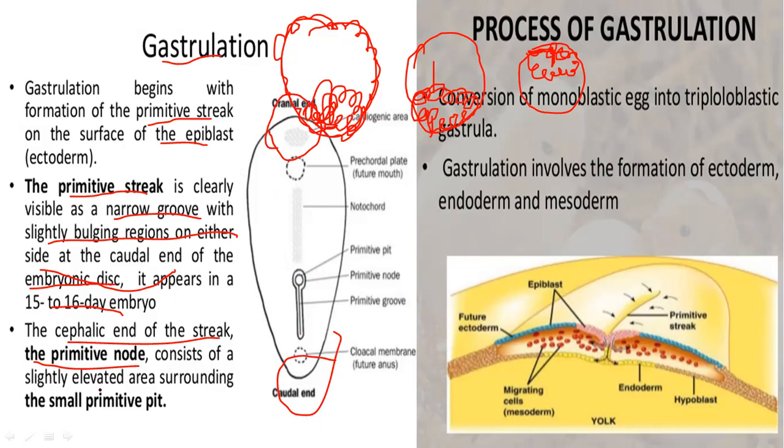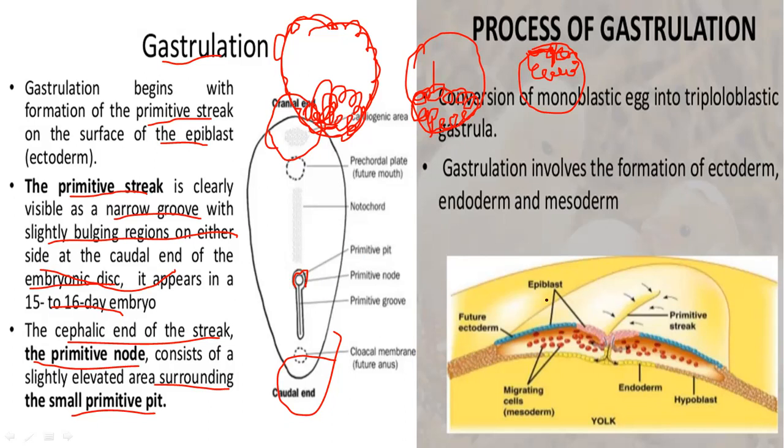So it consists of a slightly elevated area surrounding the small primitive pit. This is called the primitive node, and inside this is called the primitive pit. Now this primitive pit is used for the invagination.